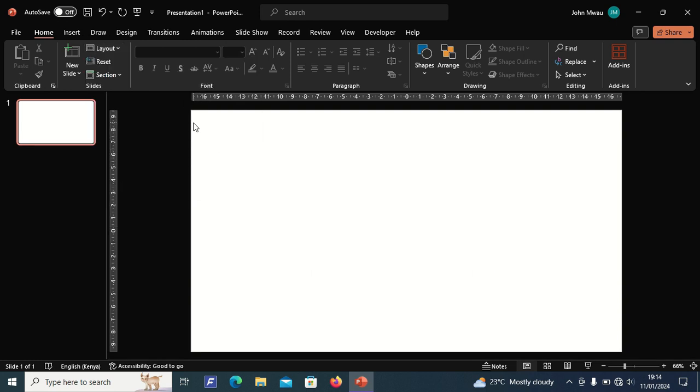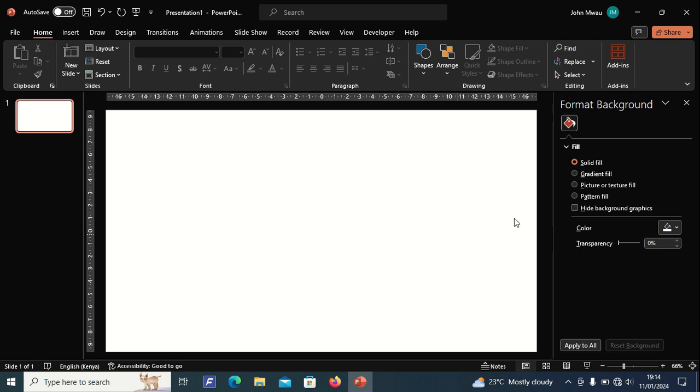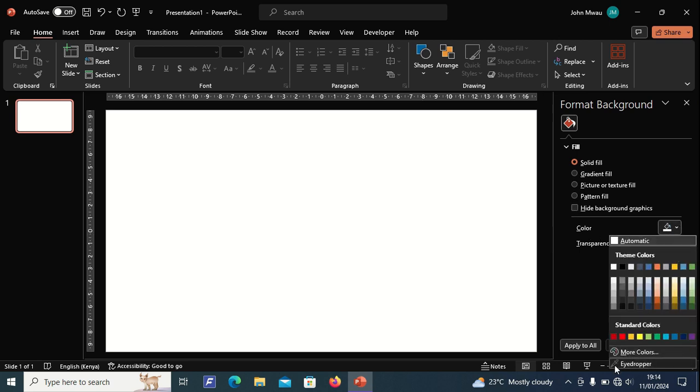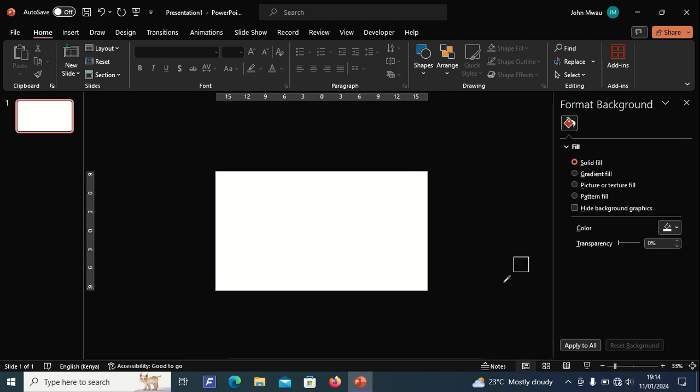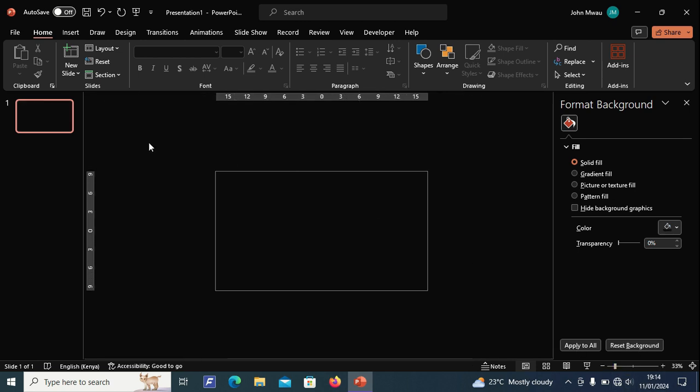Next, right-click here to format background. Under the color selection, use the eyedropper tool. Zoom out a little and select a black background on the same page.